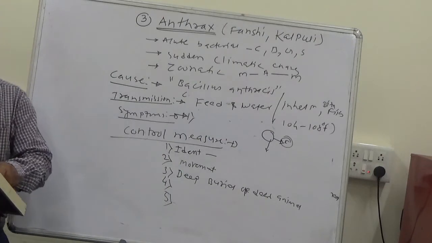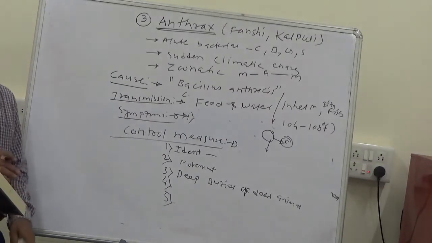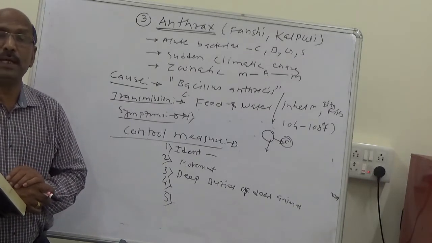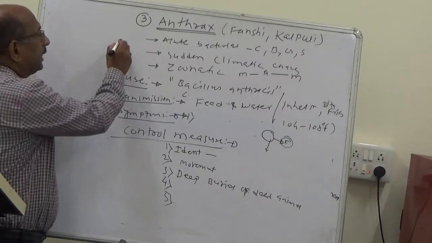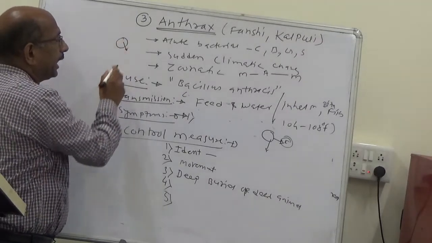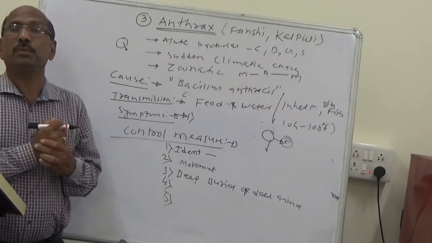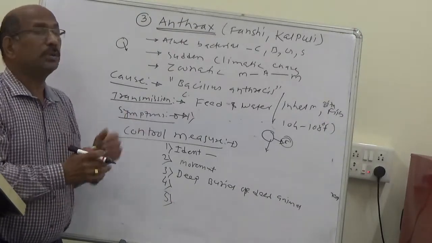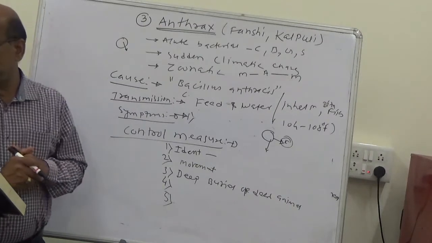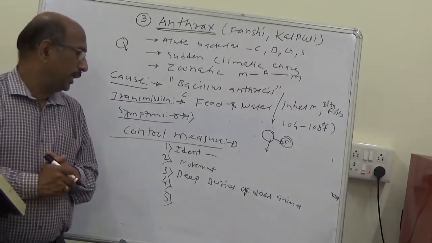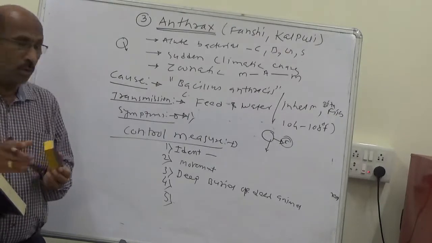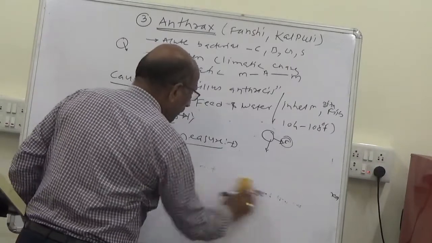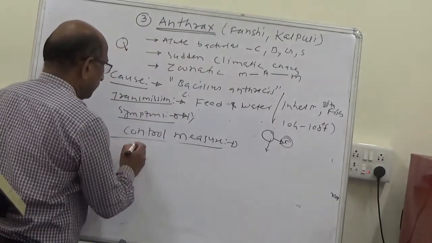And the most important is, never conduct post-mortems of animals suspected to have died of anthrax. Suppose an animal is dead because of anthrax, we should not do a post-mortem, because the disease is zoonotic, so it is also transmitted to human beings. So these are the control measures of anthrax.